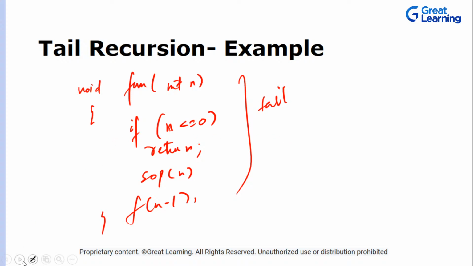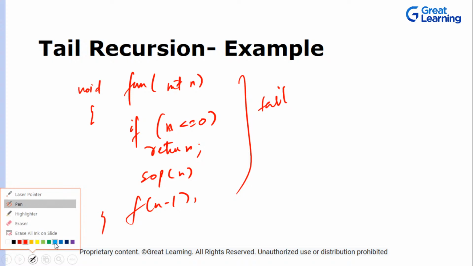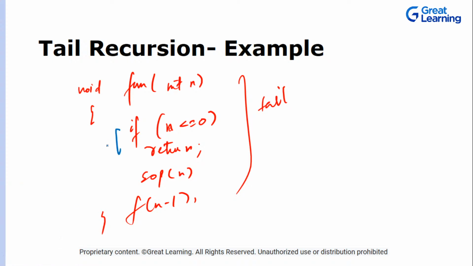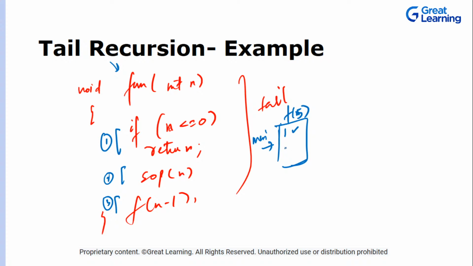Let's name these statements 1, 2, 3, so that it's easy for me to create an activation record. Let's suppose this is statement 1, this is 2, and this is 3. Now what is an activation record? So let's create one. That means the driver function, main, will call the function fun and send in the argument n. So for n equal to 5, this is our f5, this is our activation record. First statement, it checks it, done. Second statement, it prints it, done. It prints 5.